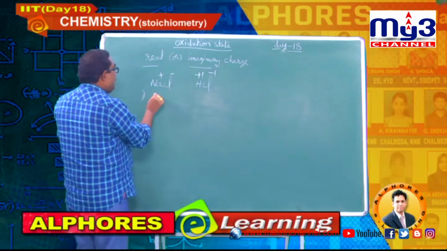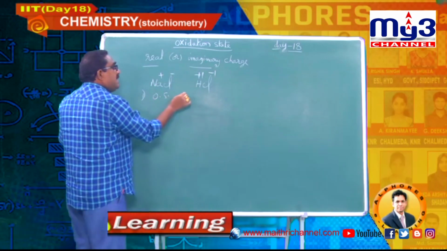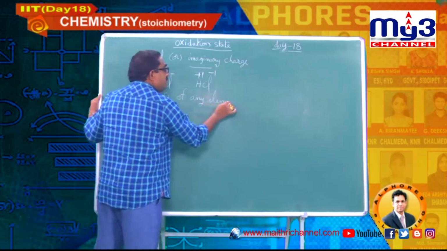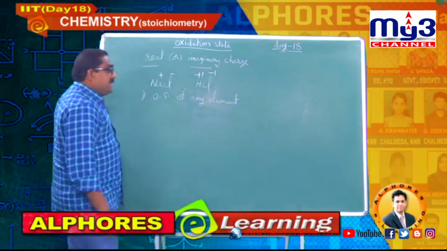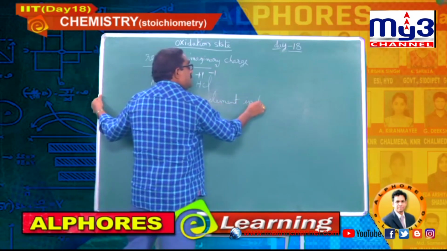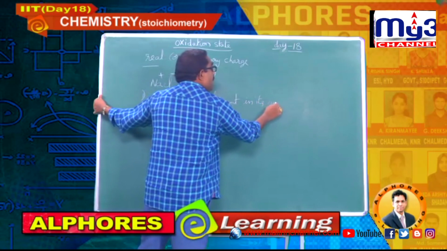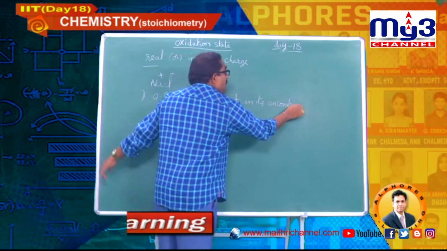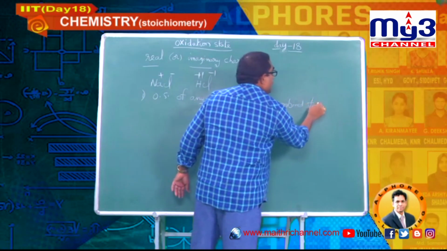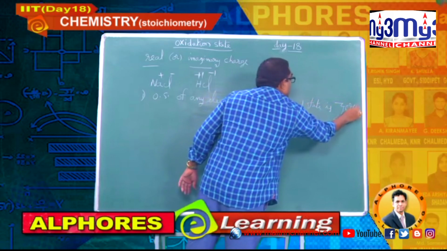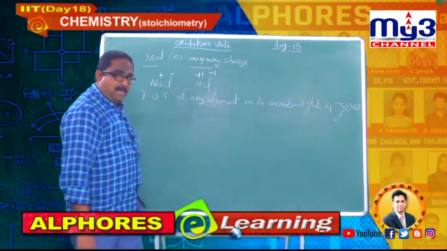Oxidation state of any element in its uncombined state is 0. Let me explain this statement.